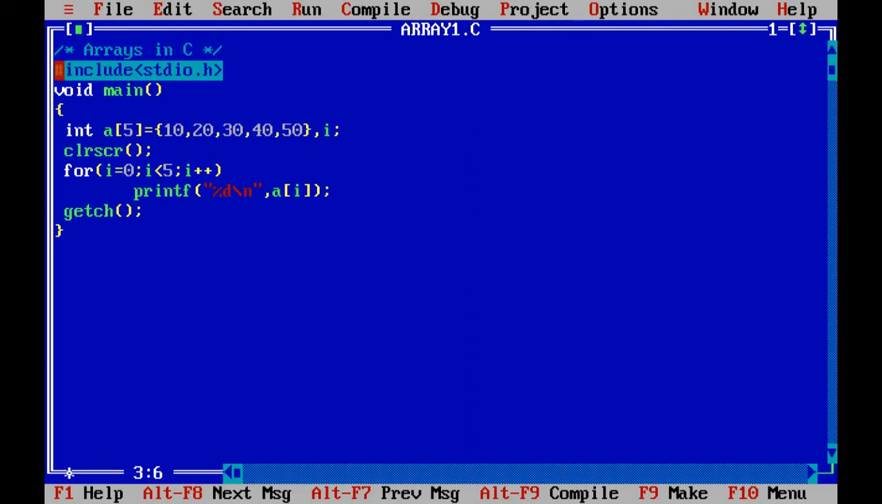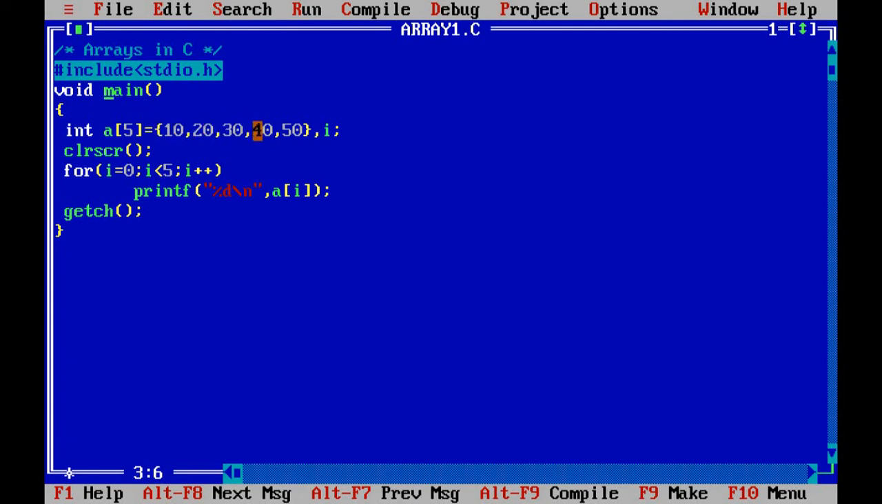Comment. Then we have #include <stdio.h> and void main. The array is declared as well as initialized. int is the data type, which indicates that the array can store integer values. The name of the array is A and the size of the array is 5. So 5 indicates that this array can store a maximum of 5 elements. This is the declaration as well as initialization, that is, storing values into the array.